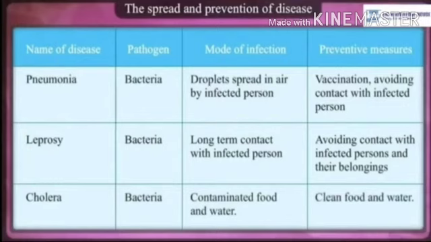Next disease is cholera, caused by bacteria. Mode of infection is contaminated food and water, and preventive measure is to use clean food and water. That's all from useful and harmful bacteria.